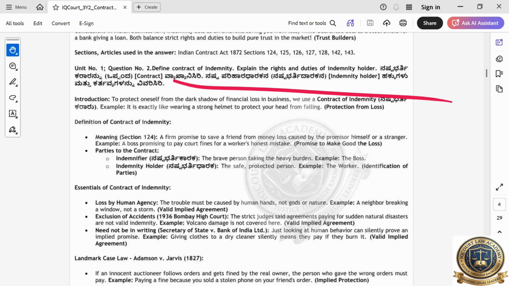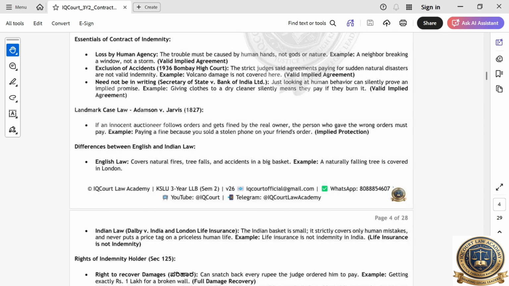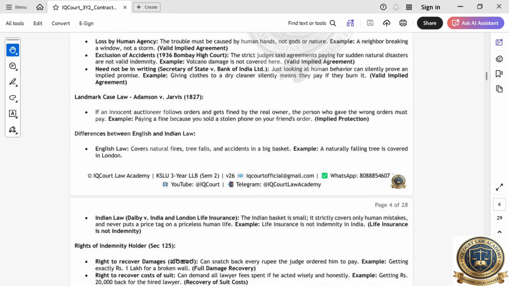Define the contract of indemnity. These are all the same question. They will ask for the rights and duties. Same question, so same section. Nothing to worry. Adamson versus Jarvis is very important. I will explain it simply. In the Adamson Jarvis case law, if an innocent auctioneer follows the order and gets fined by the real owner, the person who gave the wrong order must pay.